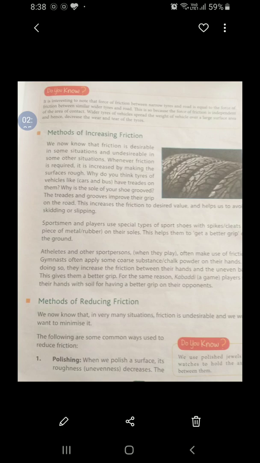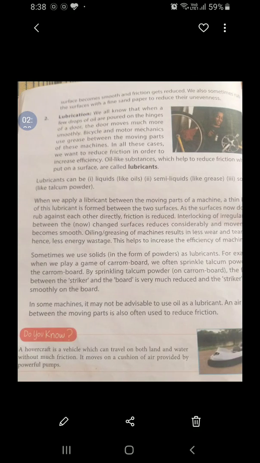Children, there are certain methods by which we can simply reduce the friction. We can reduce the friction by making the surfaces smooth. The very first method is polishing. When we polish the surface, its roughness, its unevenness decreases and the surface becomes smooth and friction gets reduced. When we sometimes rub the surface with sand, it reduces the unevenness.